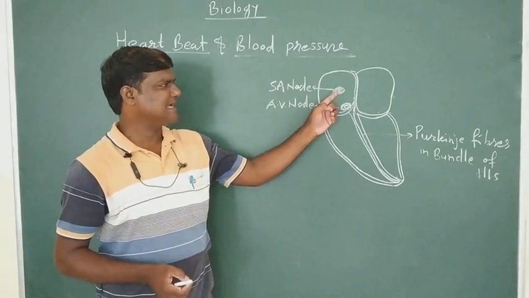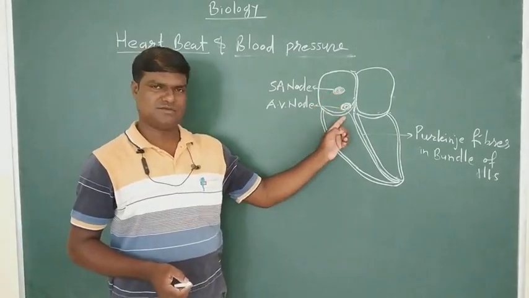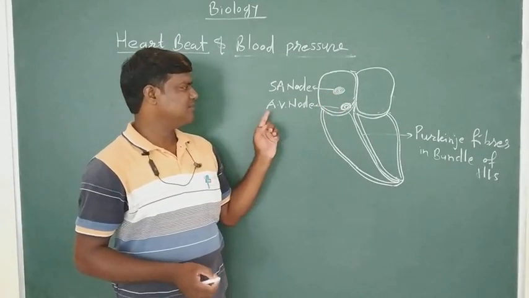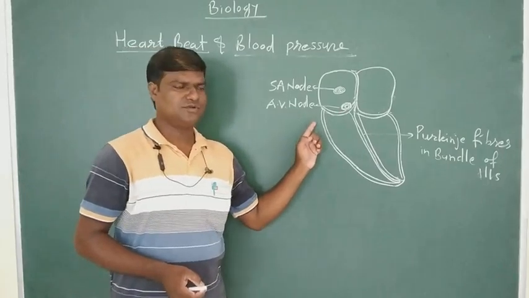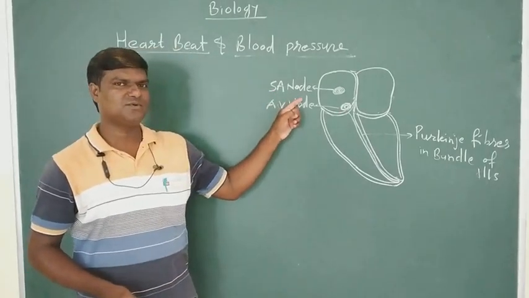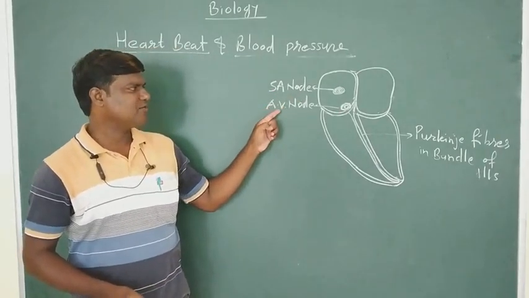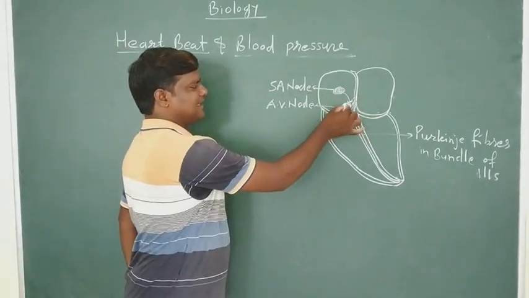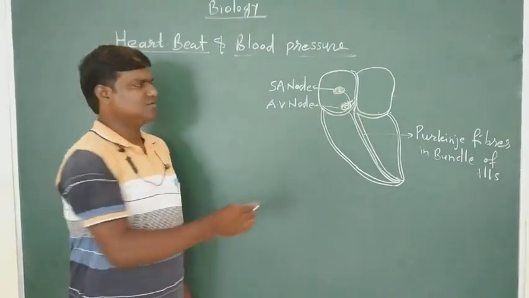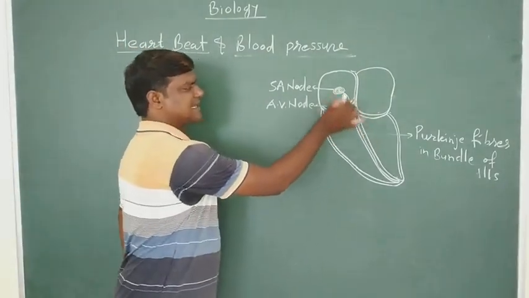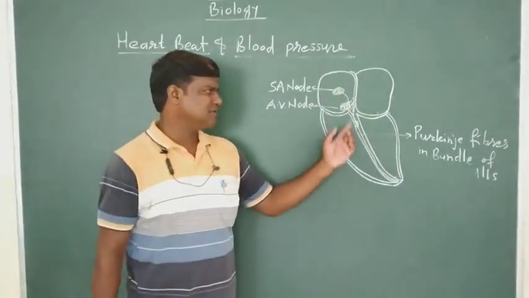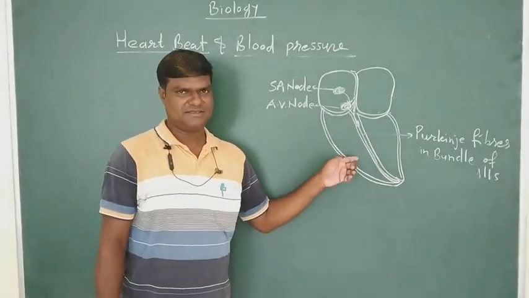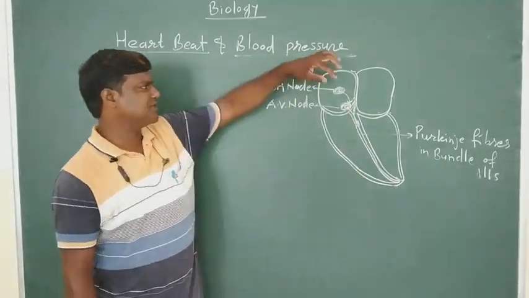The impulse is carried to the AV node, the atrioventricular node, and through it, the impulse is carried to the Purkinje fibers and then throughout the heart.